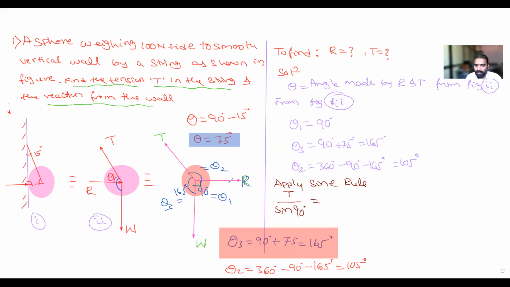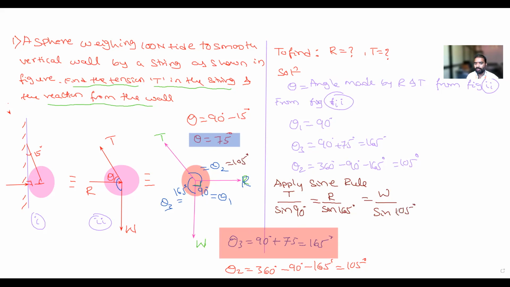Next, this is equal to another force. I will take R, the force. Then the sine of the angle between the other two forces, that is sine of 165. This is equal to, the third force is W, divided by the sine of the other two forces' angle, 105. Theta 2 is equal to 105.